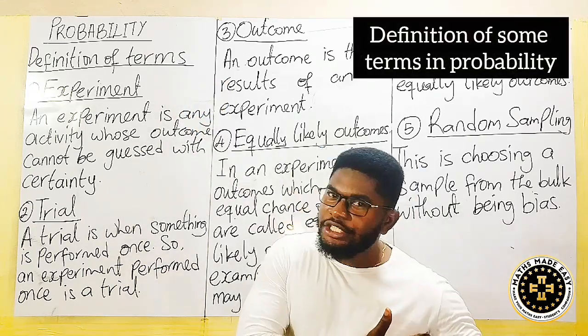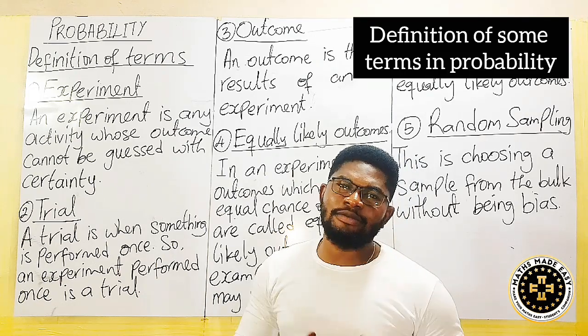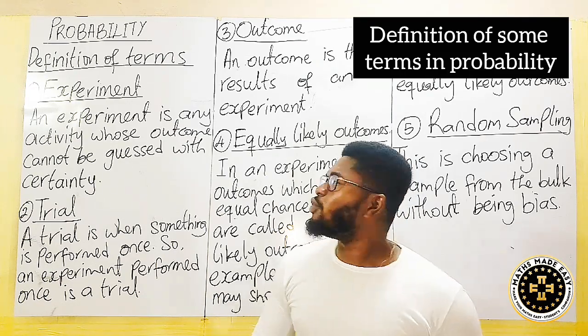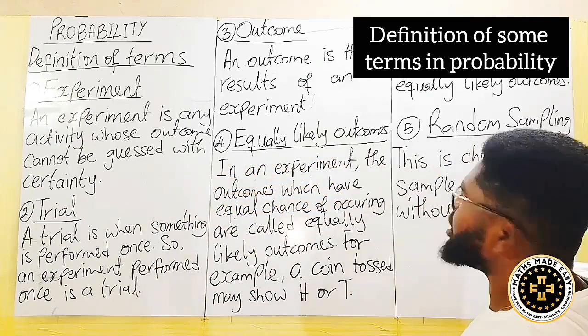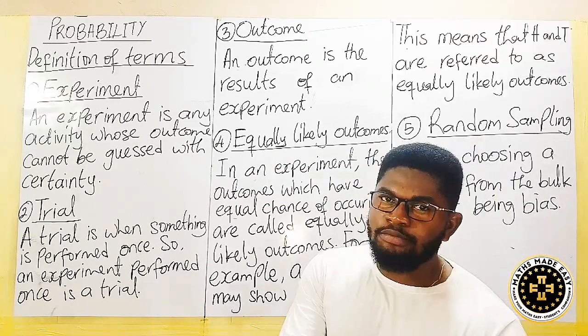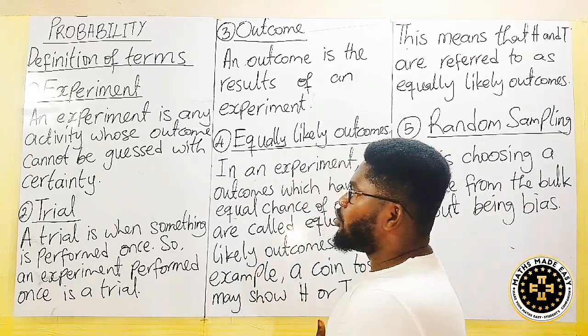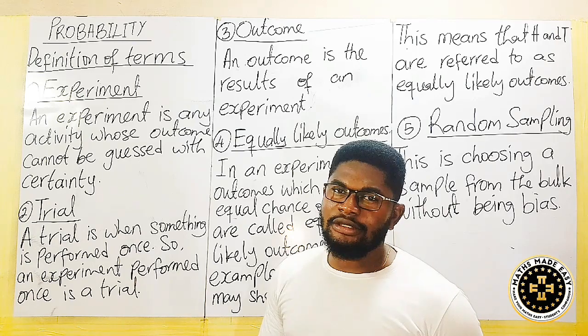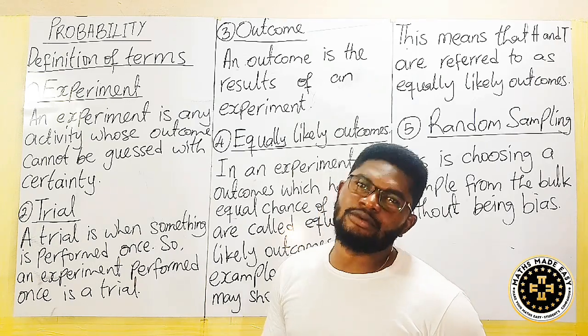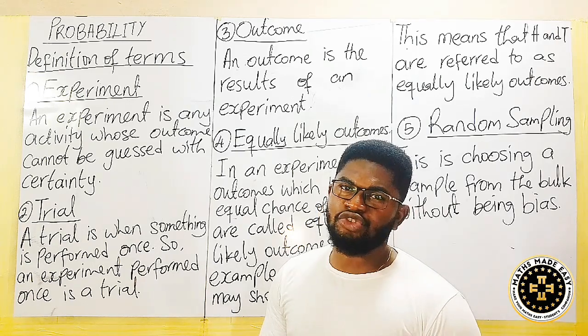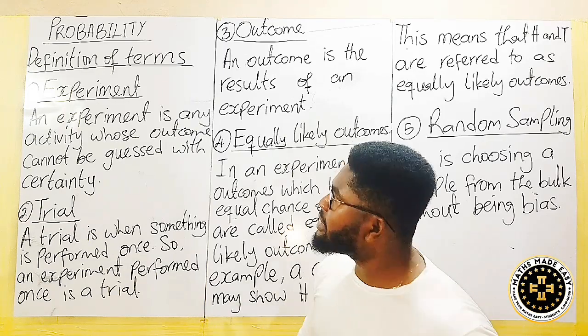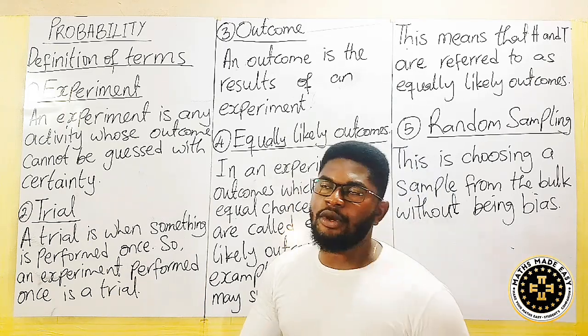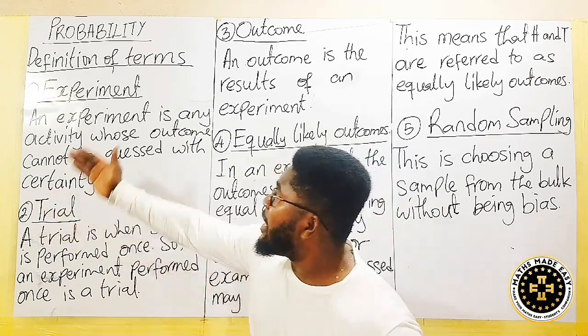So after the introduction in probability, understanding that particular probability word, I want to look at all the terms associated with probability. Please, you can pause the video and go through when I'm done, and I'll even write them down. But in the description, I'll also keep them so that you can check them out. Let's see the first term. The terms are many, but I'll go through one after the other.